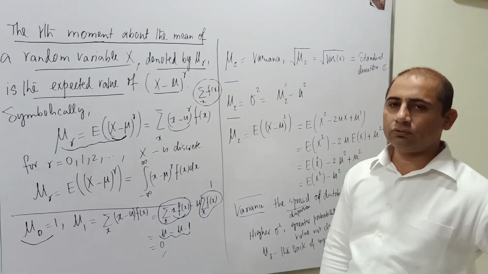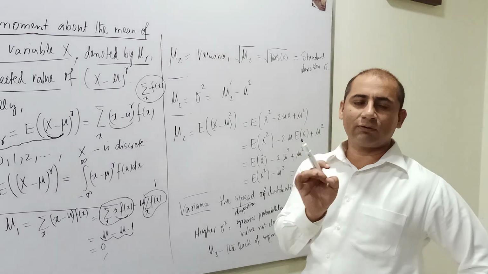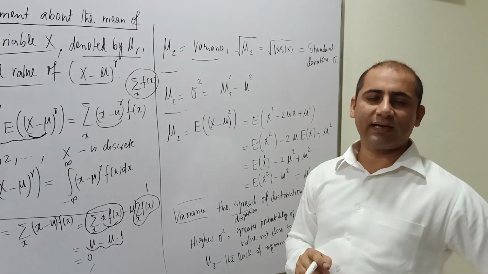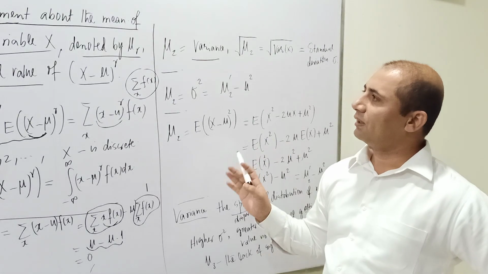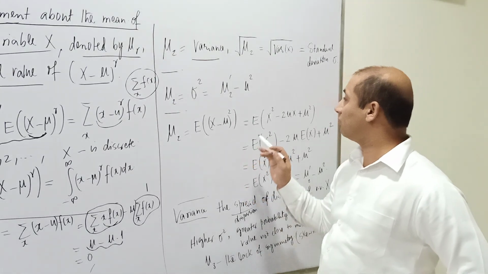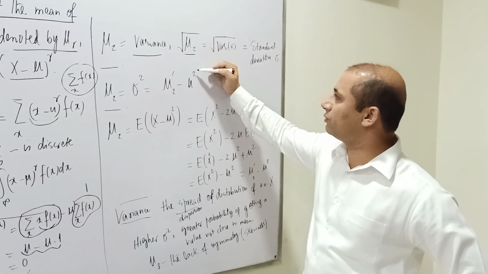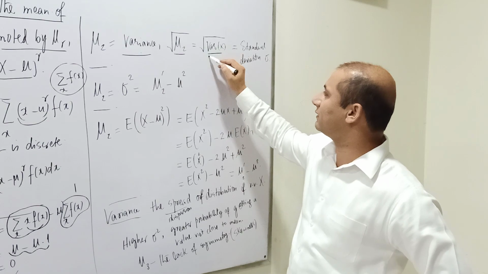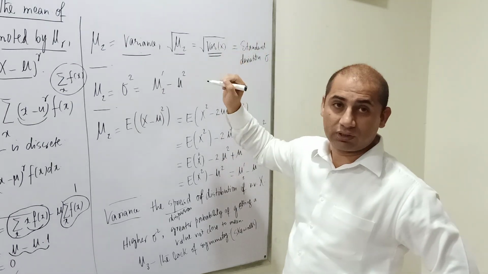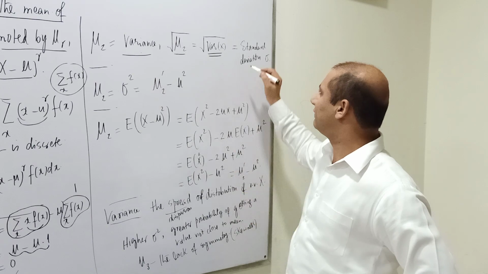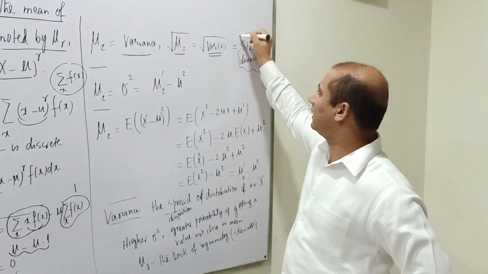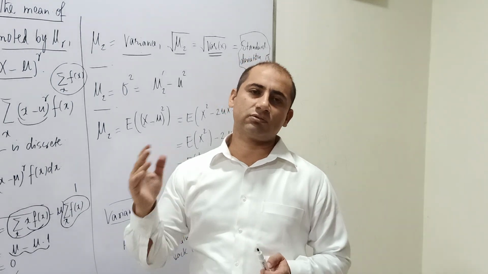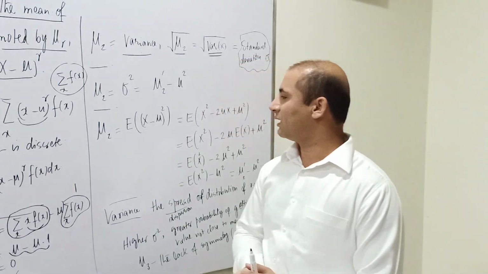And what will happen with mu2? This is the famous object. This is a term which will be used a lot. This is variance, and this is my second moment about the mean, and we will denote it by mu2, and we will write it as variance of x, and if I take its square root, this will become the standard deviation. And this is another term, variance and standard deviation. We will be using these terms in this course of probability very frequently.